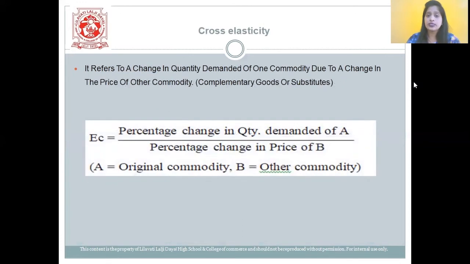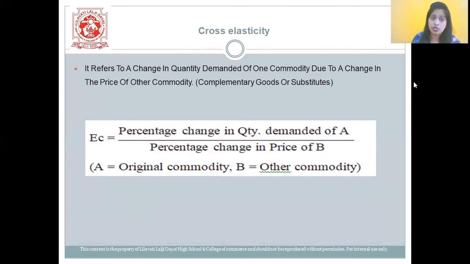Let's move on to the next elasticity, and that speaks about cross elasticity. What is cross elasticity? It refers to a change in quantity demanded of one commodity due to a change in the price of another commodity, that is, the complementary goods or the substitute goods.